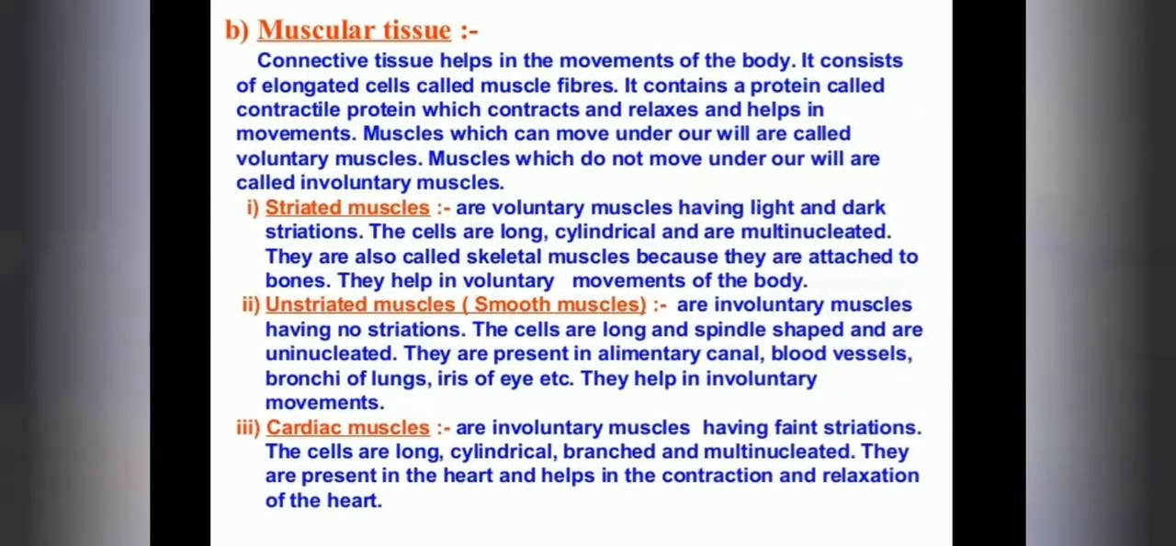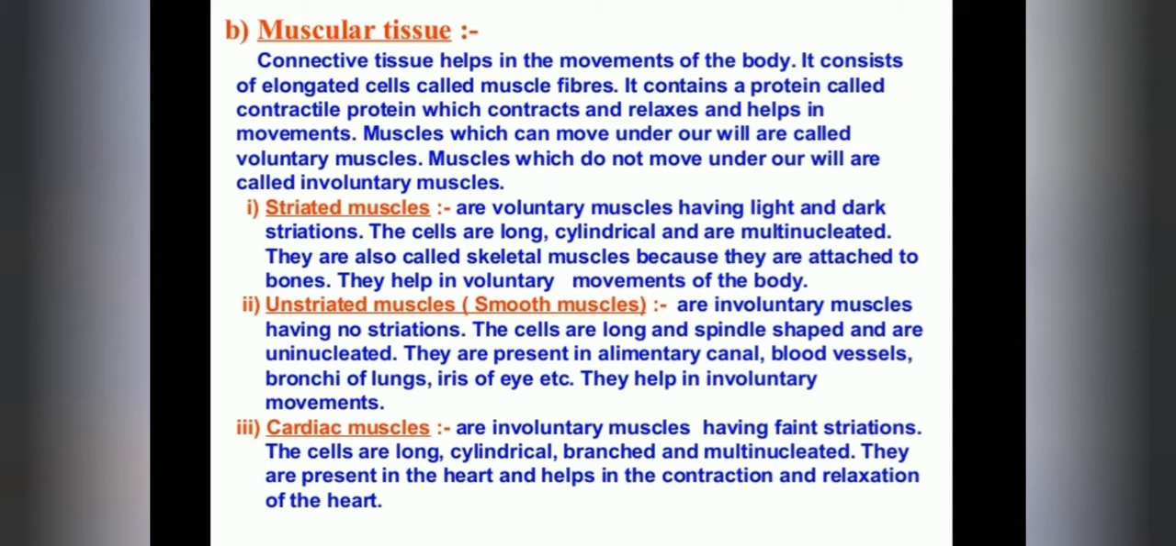Okay, my dears, this is muscular tissue. In the last class we discussed epithelial tissue. Muscular tissue is made up of a smallest unit known as muscle fiber. You already know that the cell is the basic unit of all living organisms, a structural and functional unit. Like this, muscular tissue is made up of muscle fiber. It is the basic unit of muscular tissue.